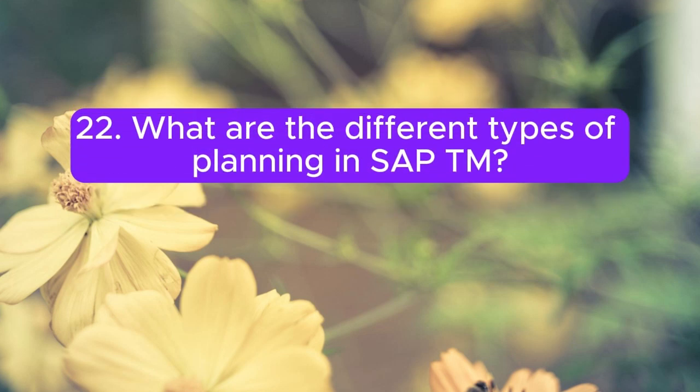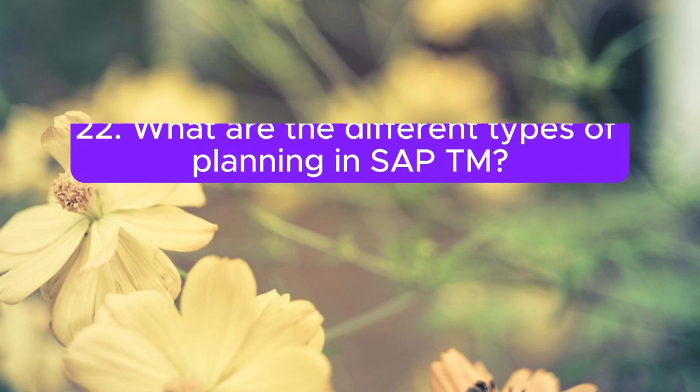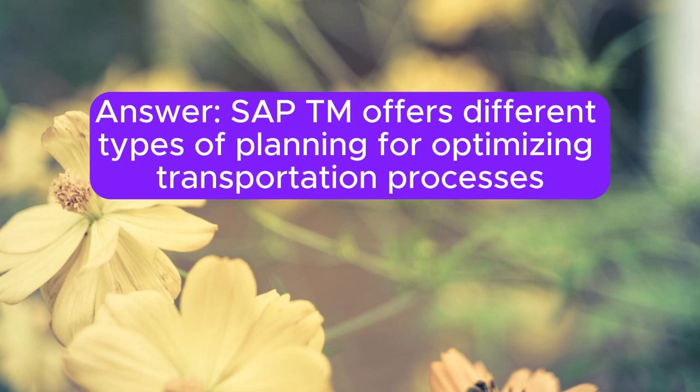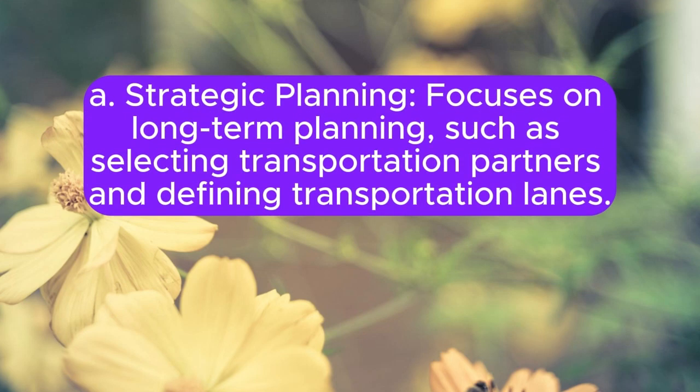22. What are the different types of planning in SAP TM? Answer: SAP TM offers different types of planning for optimizing transportation processes. A. Strategic planning focuses on long-term planning, such as selecting transportation partners and defining transportation lanes.